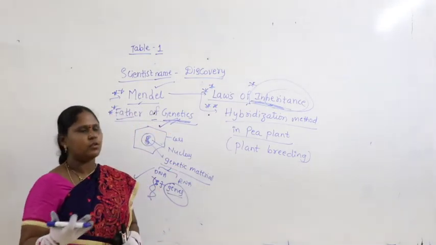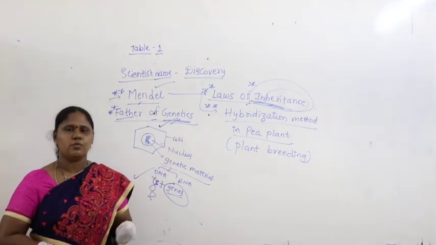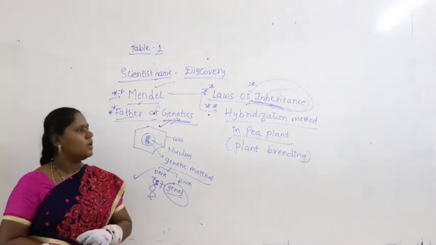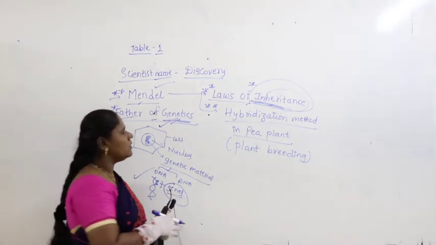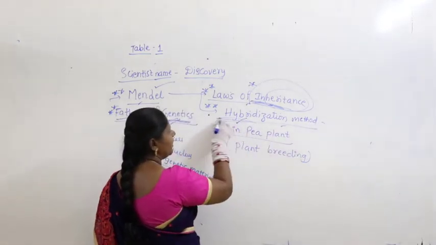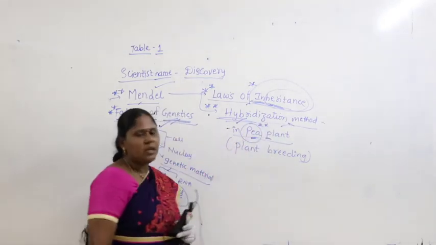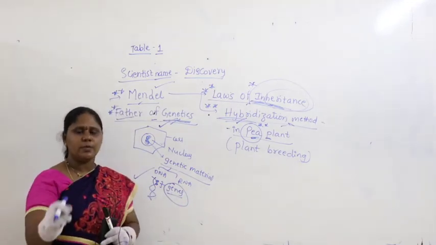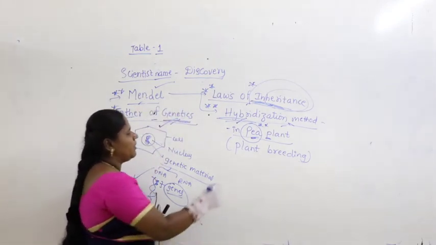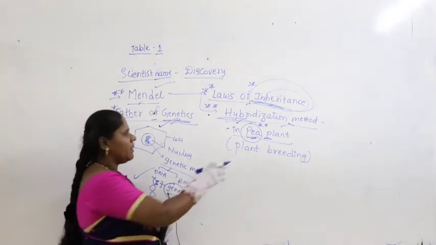Such a great effort was given by Mendel, and based upon genetics and genes, so many wonderful discoveries are happening today in the branch of life sciences. Next, the method he employed is the hybridization method. He used the hybridization method and did experiments on pea plant. If you get a question on which plant Mendel did the experiment, you have to remember pea plant. Guys, do you remember that earlier I gave the scientific name? Pea plant is a common name.